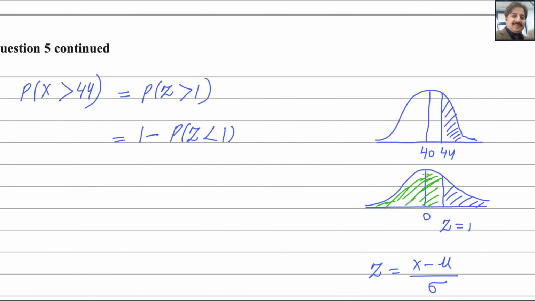If you subtract the probability of less than 1, the green one, from 1, you get the remaining area. Now plug in the value of the probability of z less than 1 from the table. That value is 0.8413, and we get the answer as 0.1587. So this is the probability for x greater than 44.